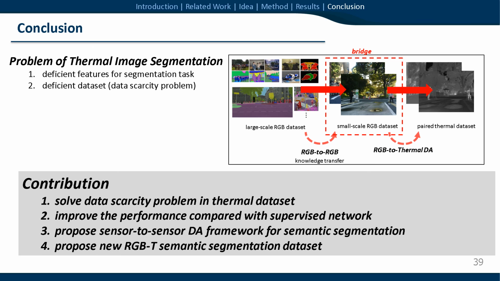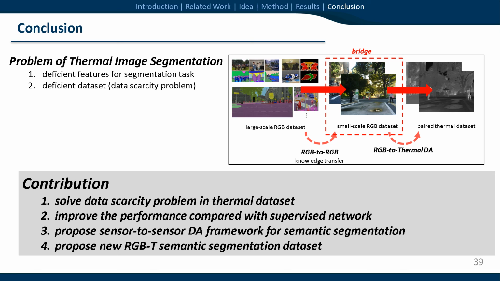To summarize, we proposed the MS-UDA methodology to solve challenges in the thermal image semantic segmentation task. Thermal image semantic segmentation for driving scenes was hardly explored due to its deficient features and deficient dataset. MS-UDA utilizes domain adaptation from the RGB domain to the thermal domain to solve the data scarcity problem and low segmentation performance on the thermal domain. So, our contributions are: first, we solved the data scarcity problem in thermal image datasets.